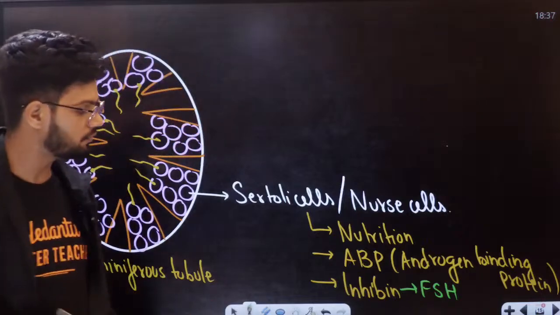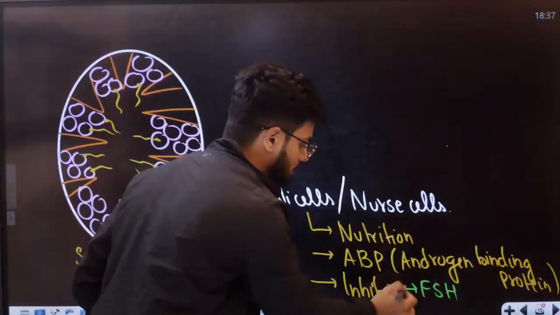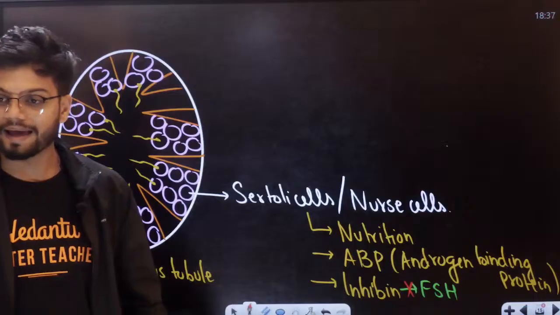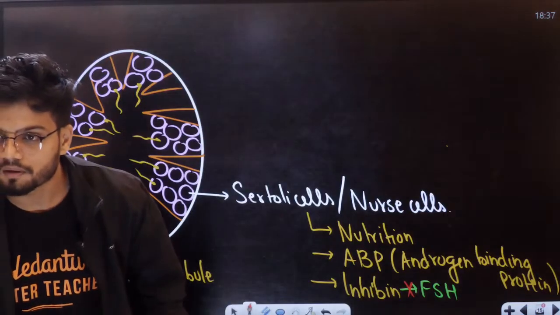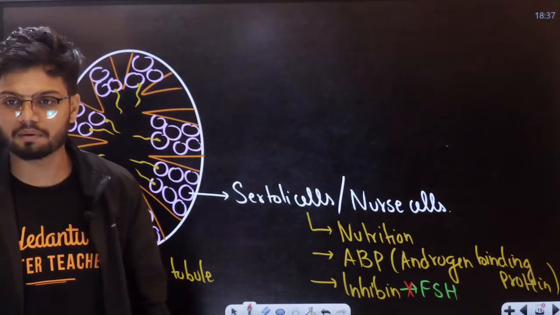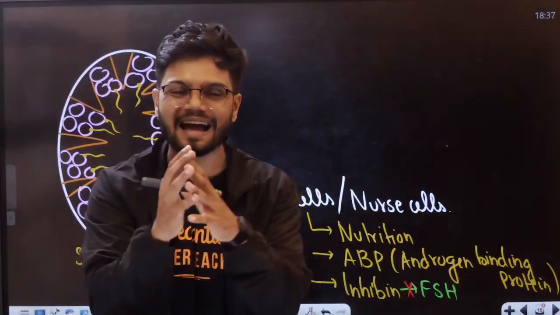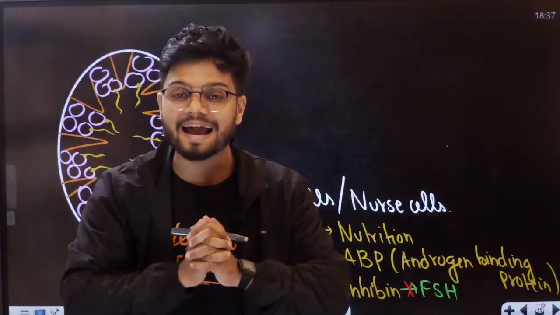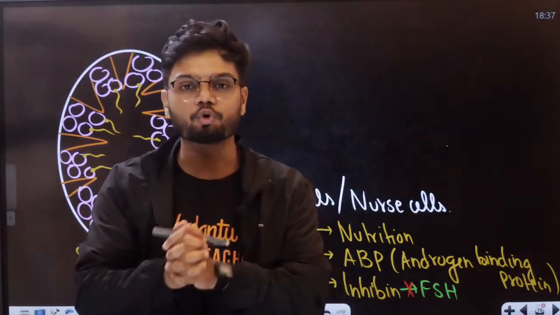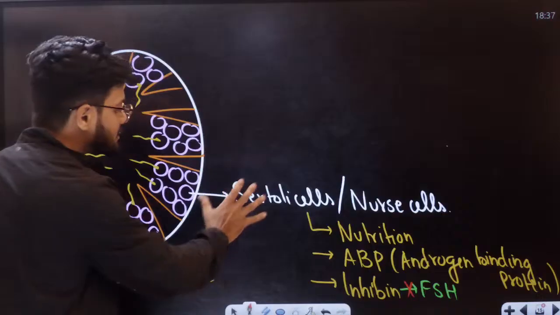Now, ABP, androgen binding protein, helps in binding the androgen. Okay, that is the Sertoli cell.